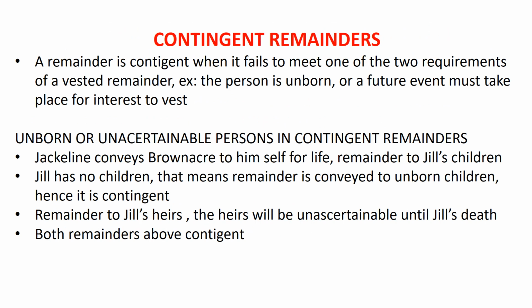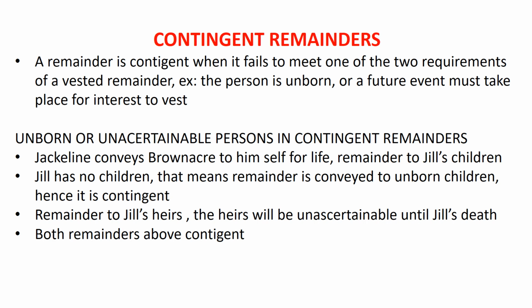Now, contingent remainders. A remainder is contingent when it fails to meet one of the two requirements of a vested remainder. Vested remainder requires that the person is born and identity is ascertainable. For contingent, it's when the test for vested remainders fails, and now we have a person who is unborn and unidentified. Then this will be a contingent remainder. So the interest will be contingent upon the child being born and being identifiable.